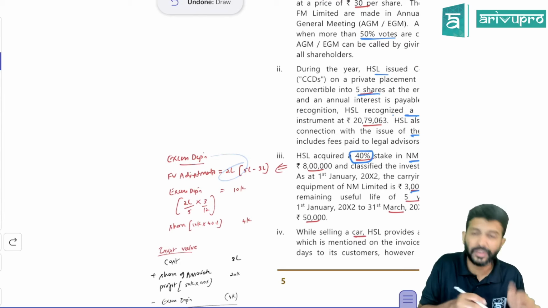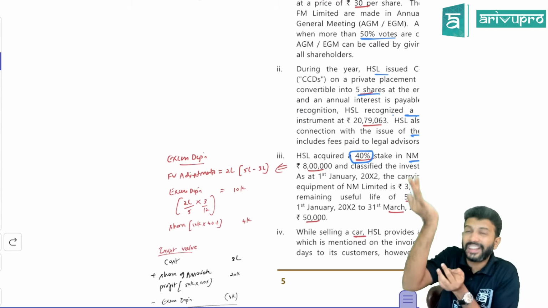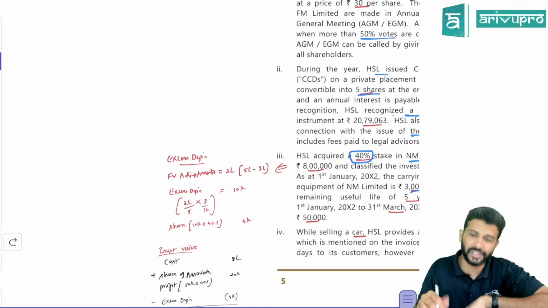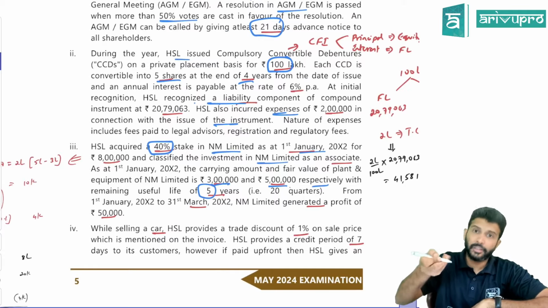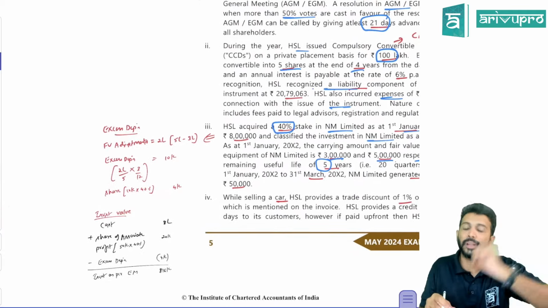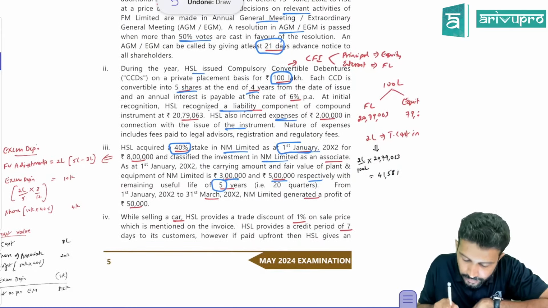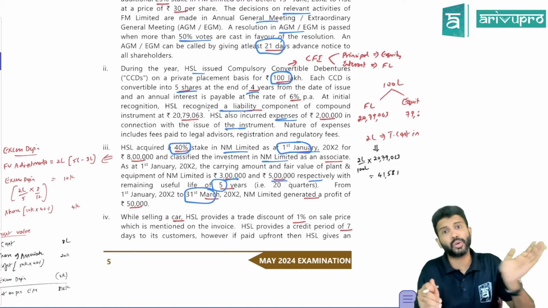This 2 lakh rupees fair value you cannot show, because the associate company's assets you don't show. But since you are increasing the asset by 2 lakh, due to this fair value adjustment, you will get extra depreciation. So check what is the remaining useful life. The remaining useful life of the asset is 5 years. Okay, so that means this 2 lakh has to be depreciated over how many years? 5 years. But hang on. When did you acquire the shares? On 1st January, and our year is ending on 31st March. So that means in the current year you will charge a whole year's depreciation.